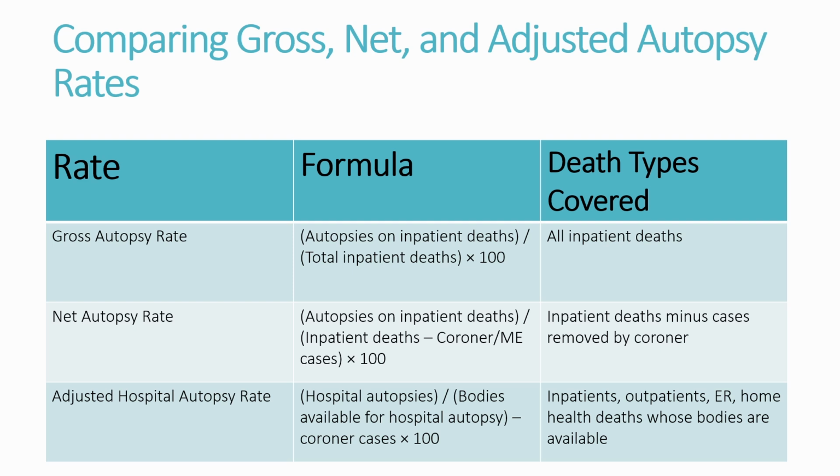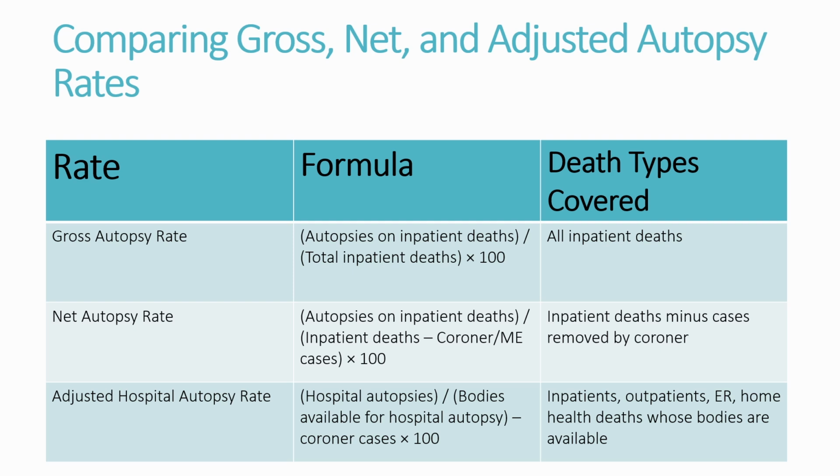On this slide, we are comparing gross, net, and adjusted autopsy rates as shown in the table. As you can see, each rate serves a different purpose and expands the scope of analysis. The gross rate is most straightforward, covering all inpatient deaths. The net rate excludes cases unavailable for hospital autopsy by the coroner or examiner, providing a more accurate reflection of a hospital's practice.